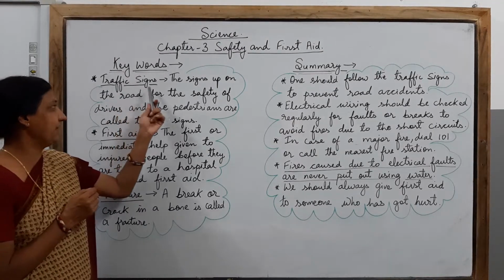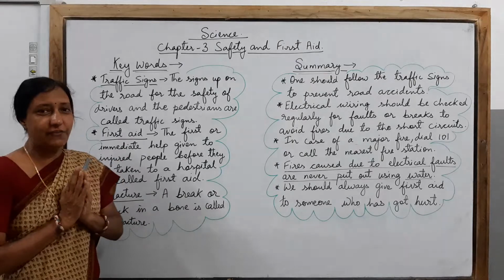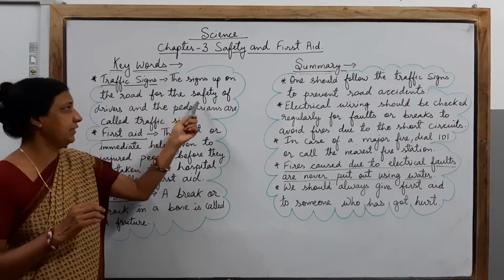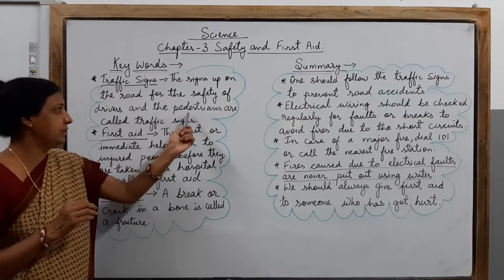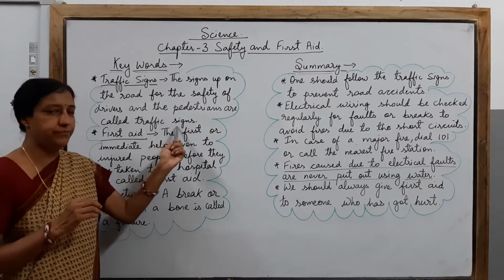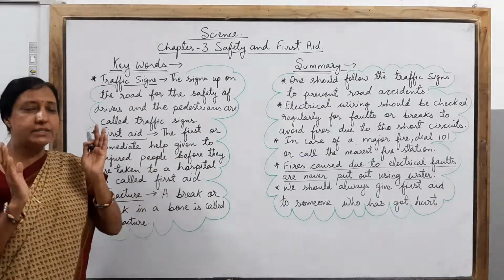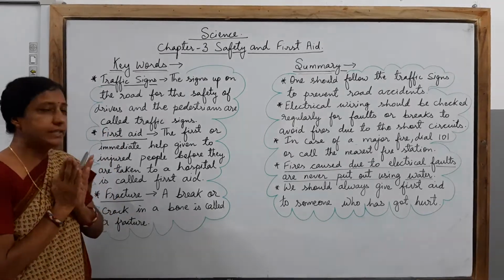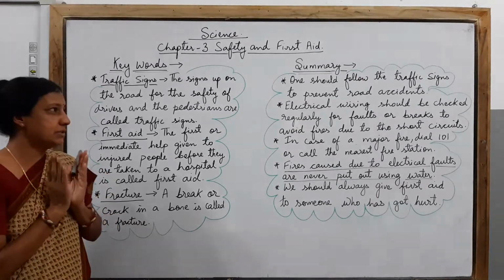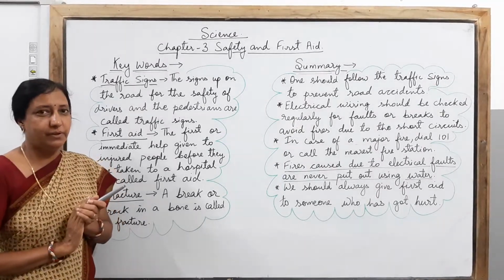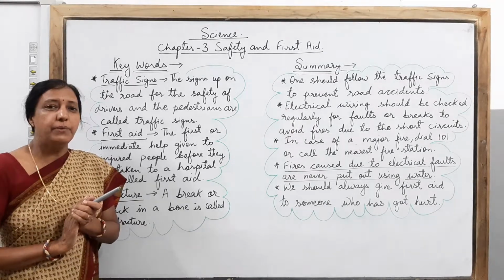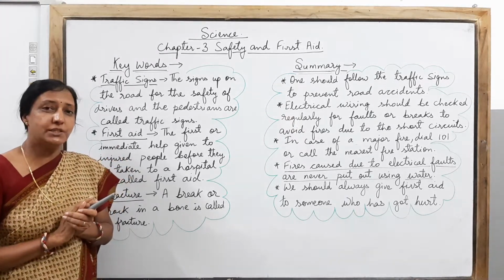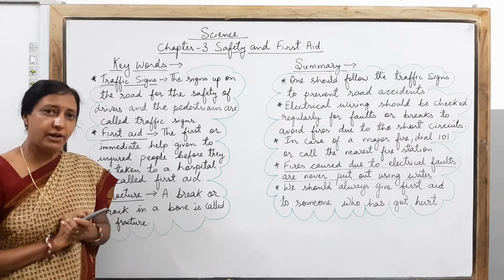Children, the first word is traffic sign. What do you think traffic signs are? The signs put up on the road for the safety of drivers and the pedestrians are called traffic signs. As you must have seen on the road, there are some kinds of traffic signs being given. They are displayed on boards and they indicate some kind of message, which is just meant for our own safety, so that we don't have any accidents around, or we have to follow some of the safety rules which are necessary to manage the traffic around.